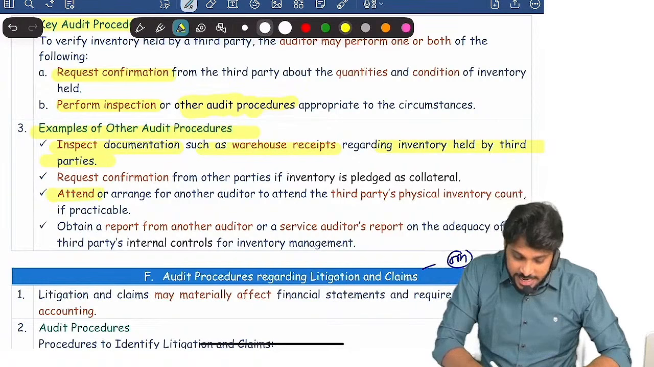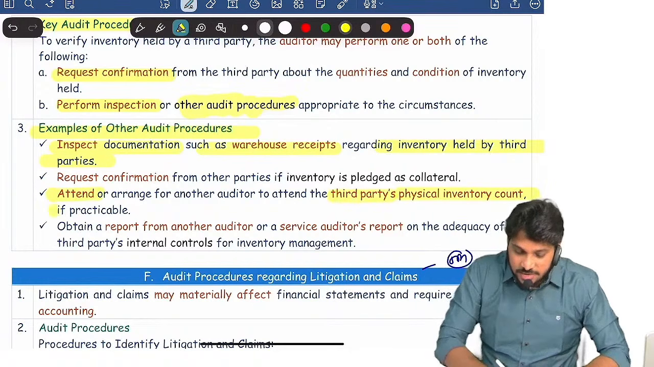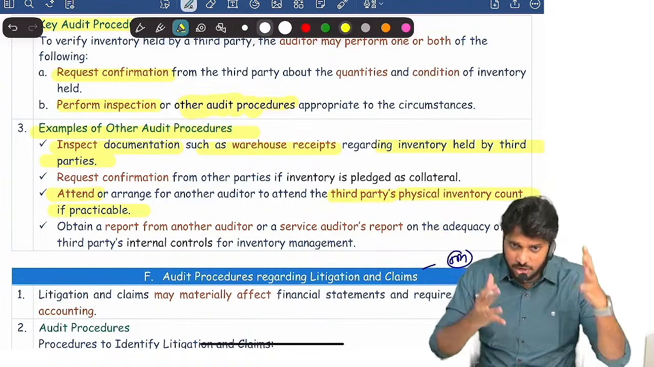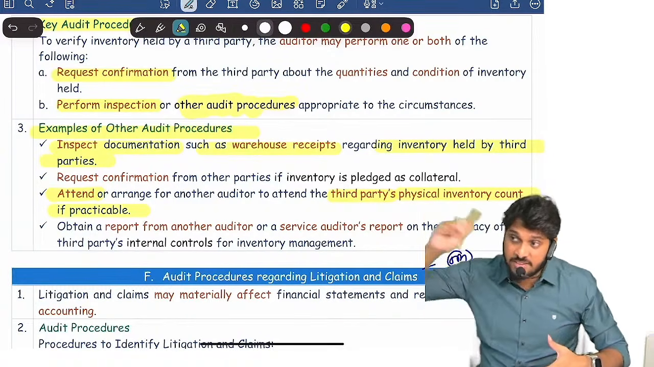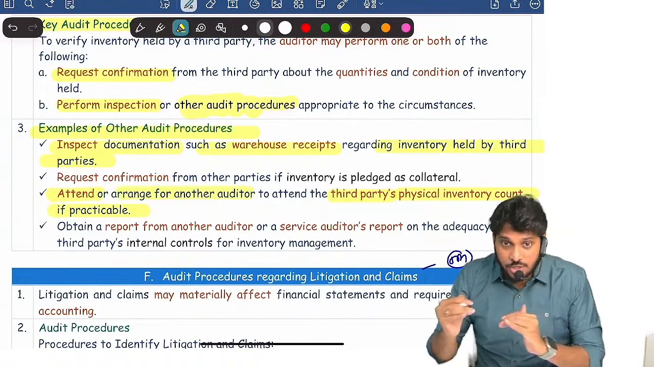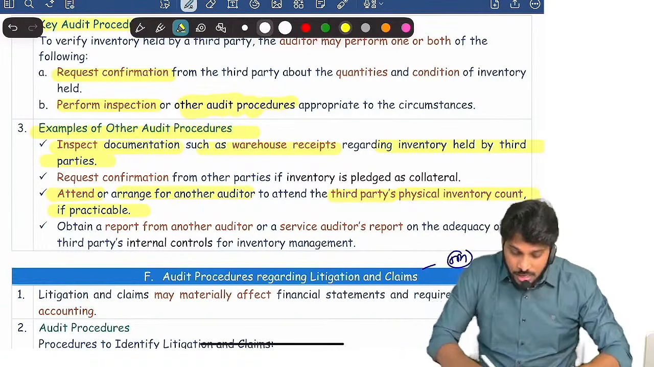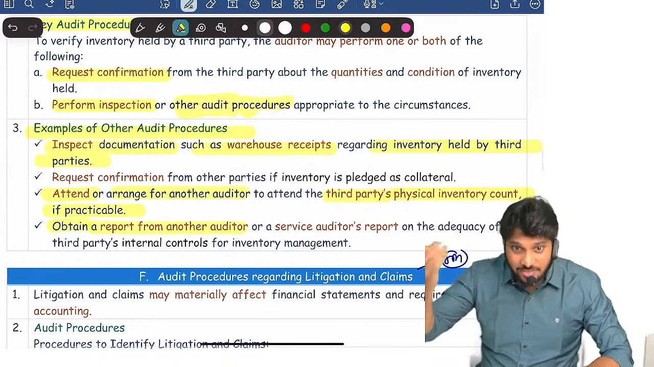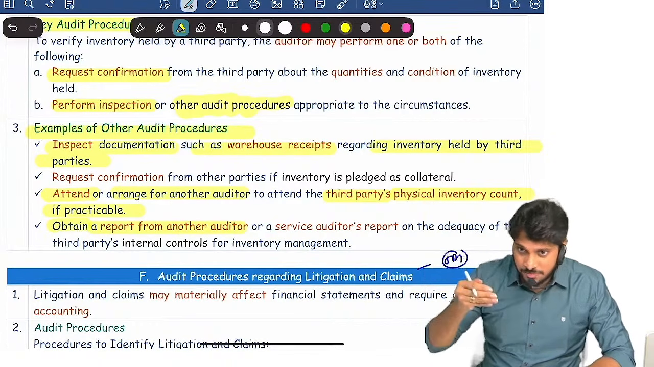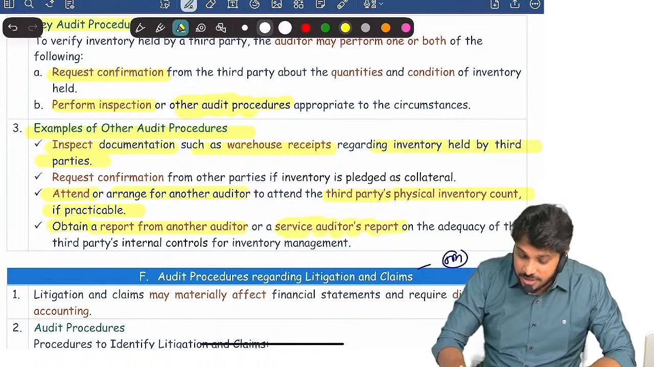And attend the third party's physical inventory count. The third party will do a physical inventory count, right? Periodically he will do it, just like our organization, they will also do it, right? Whenever they are doing it, try to attend or arrange another auditor. If you are not able to attend, arrange another auditor or obtain a report from another auditor. Like for example, you sent another auditor, right? Get a report from him, or obtain a service auditor report.